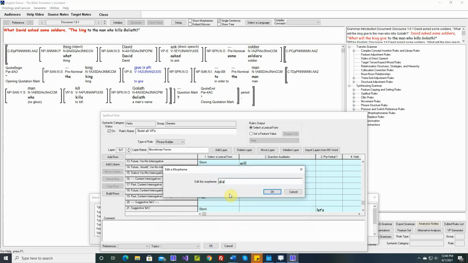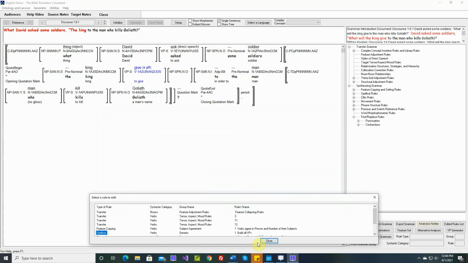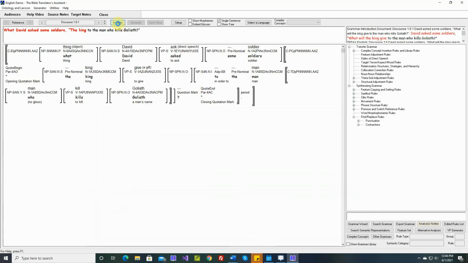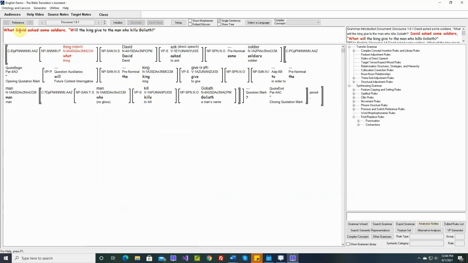And so here we want will. But let's move it down. Let's move this row. So past, past, future. And probably someday we'll have present, but we'll leave this for now. David asked some soldiers, what will the king give to the man? So all we need to do now is move the what back into the quote.